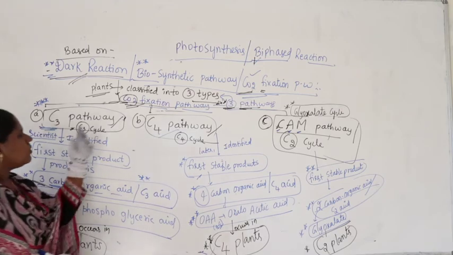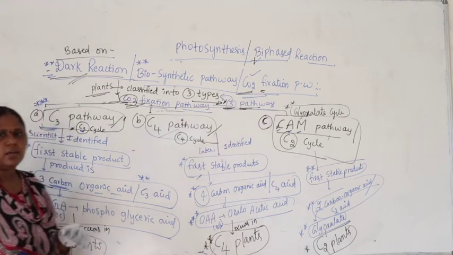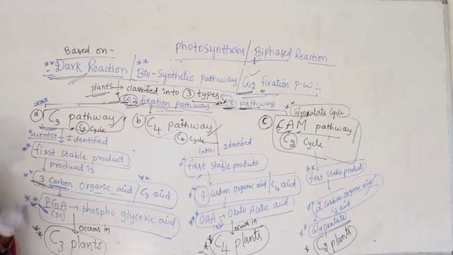Next, coming to the C4 pathway, also called the C4 cycle. As I told you, Calvin identified PGA, having 3 carbons, as the first stable compound. Later many scientists tried to discover whether the first stable product in all plants is PGA or not.